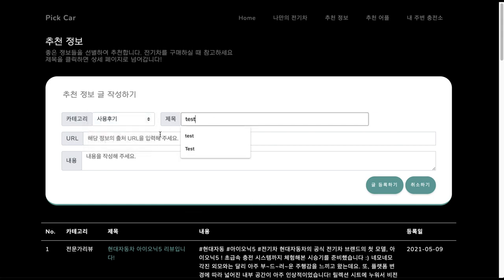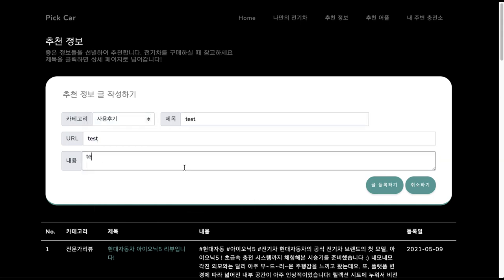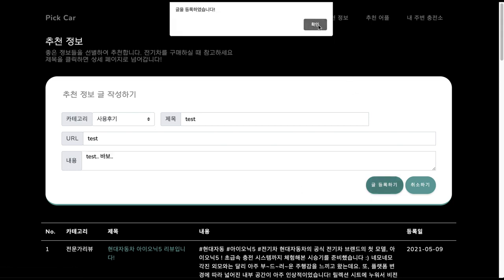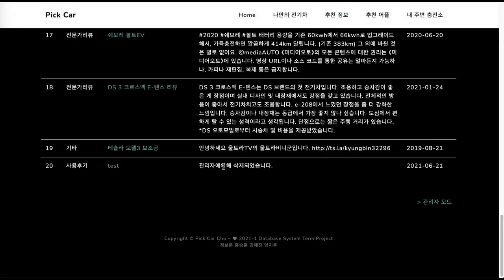Choose category, enter the title and the URL of the title, and the contents. However, if you enter contents that include abusive words, the trigger changes the content and shows the comments from the admin. So here, the contents didn't get inserted.